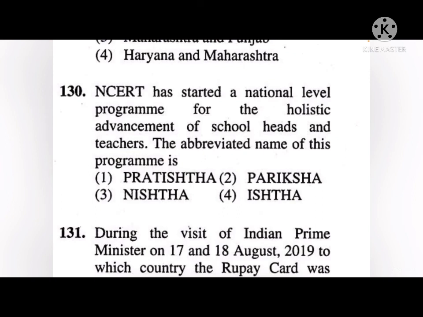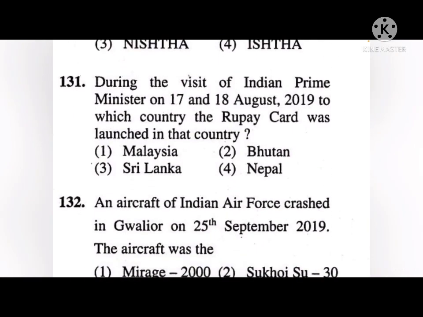NCERT has started a national level program for the holistic advancement of school heads and teachers. The abbreviated name of this program is Pratishta, Pariksha, Nishtha or Ishtha. The correct answer is 3rd, that is Nishtha. Next, during the visit of the Indian Prime Minister on 17th and 18th August 2019, to which country was the RuPay card launched? Okay, so Malaysia, Bhutan, Sri Lanka or Nepal. So the correct answer to this is Bhutan.